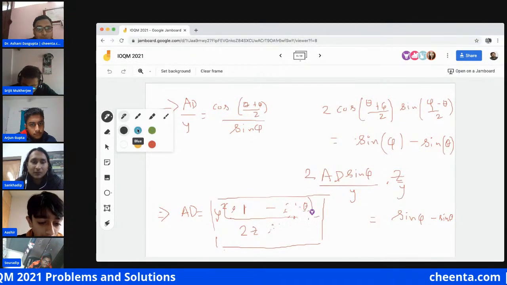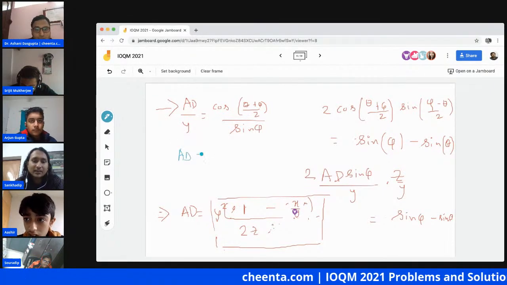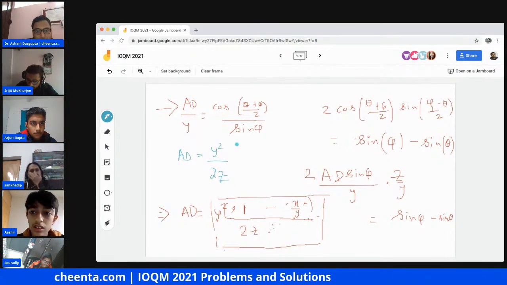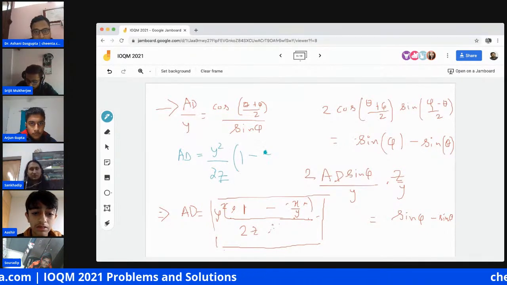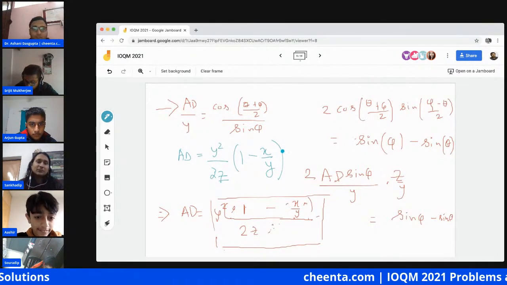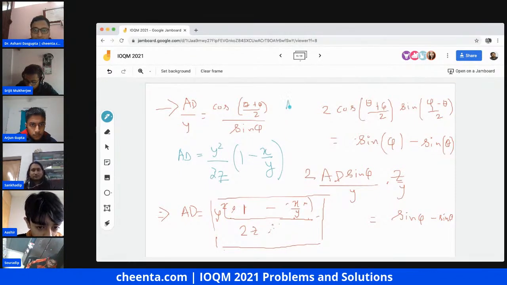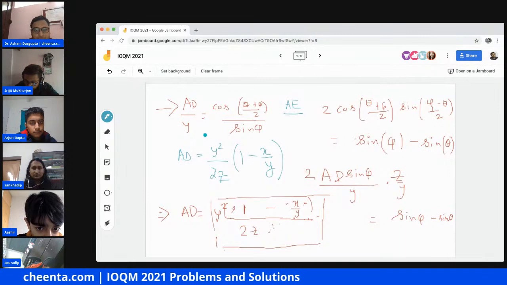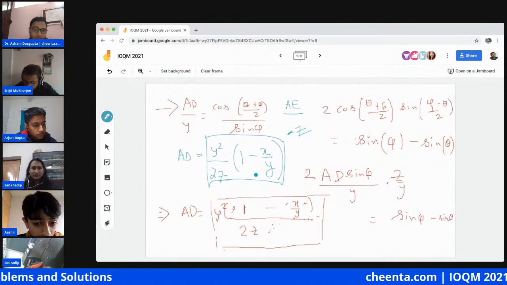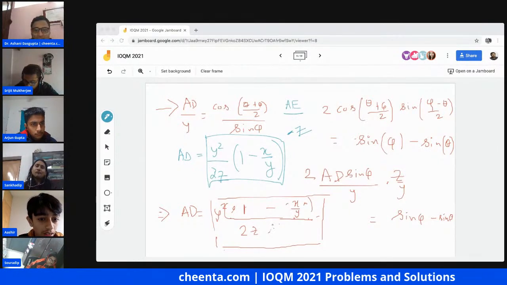So we have just found the length of AD, equal to y square by 2z times 1 minus x by y. And if we subtract z, we will get AE. So to get AE, we just subtract z from this thing. Looks kind of a complicated expression, but this looks very nice.